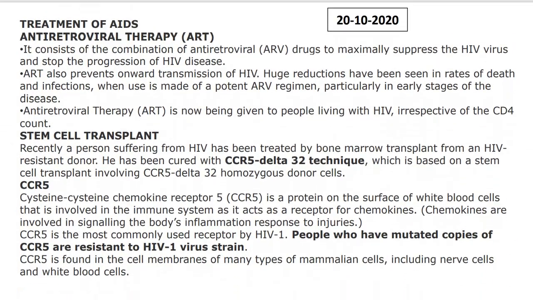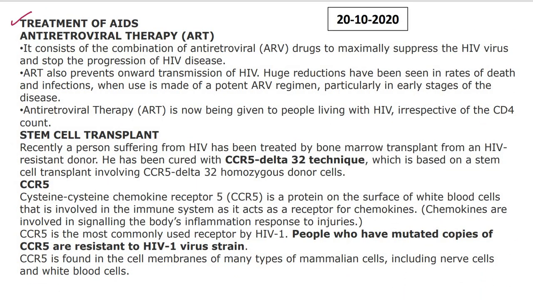Now let us understand various different treatment of AIDS. First is the antiretroviral therapy. पहला हो जाता है आपका ART. Now it's a combination of antiretroviral drugs to maximally suppress the HIV virus and stop its progression and to prevent onward transmission of HIV. Now this ARV is also given to HIV patients irrespective of the CD4 count. Okay, so this is a very important point. एक statement बहुत important है because they can twist the statement and ask you to identify which statement is incorrect.